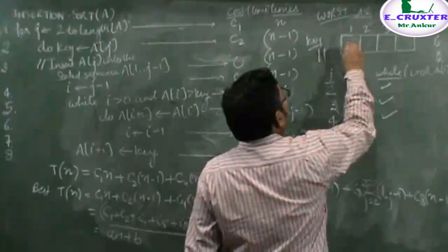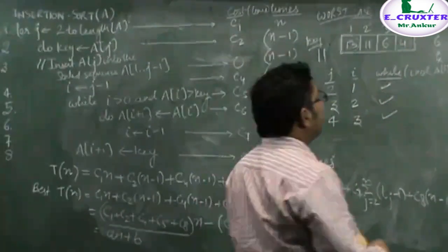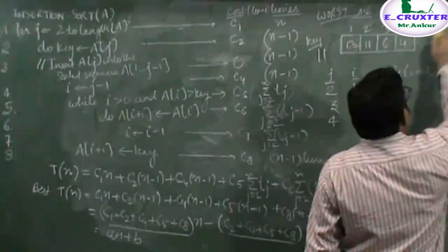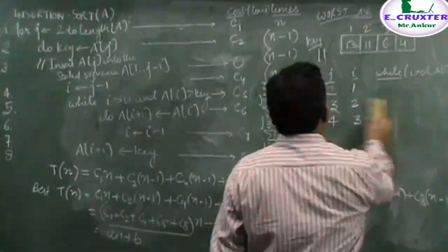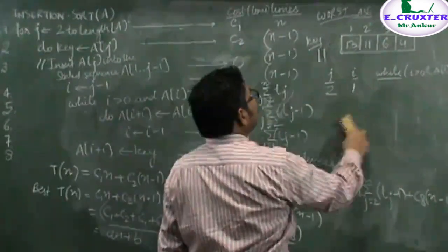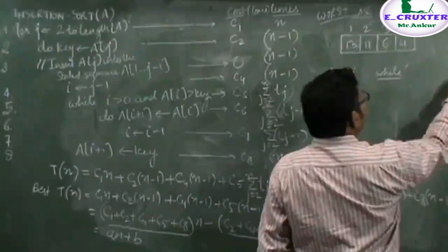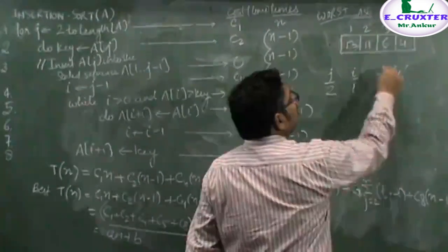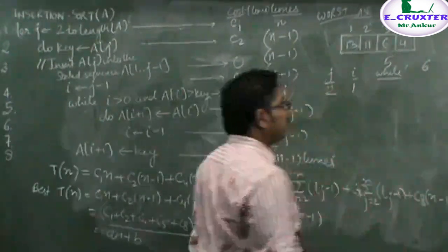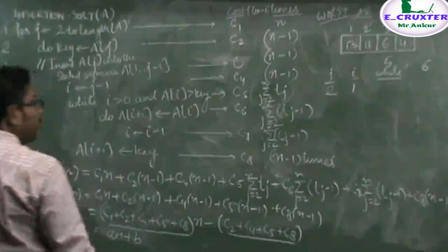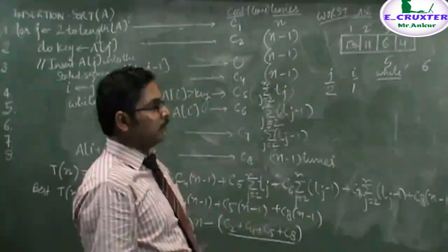Let's say here is 13, here is 11, here is 6, and here is 4. Then how many times will these statements be executed? Just notice that the while loop is basically statement number 5, then statement number 6 and statement number 7. Okay, just notice it. Try to understand how we are calculating the value of this, and this. Okay.